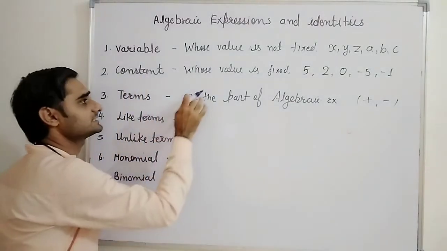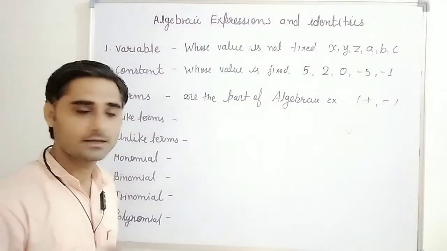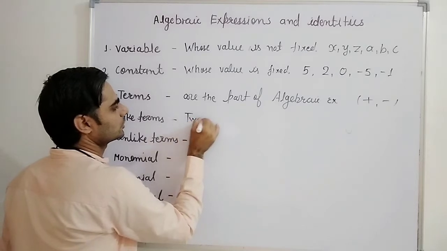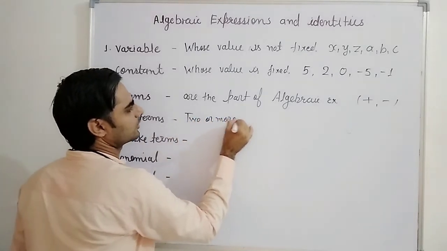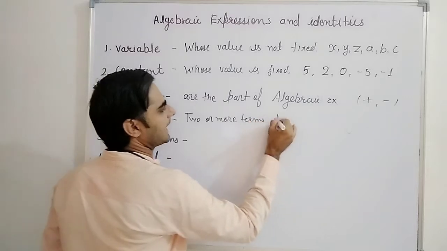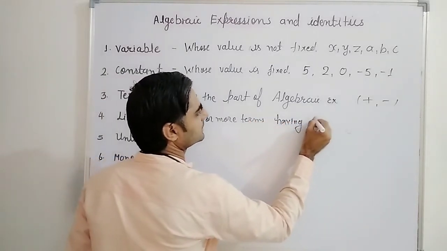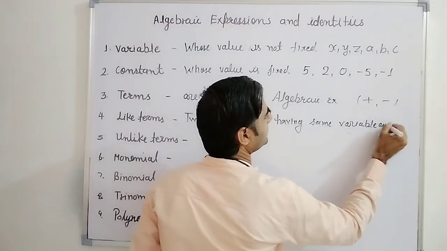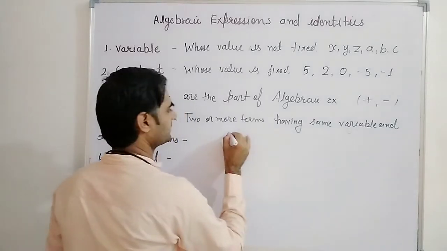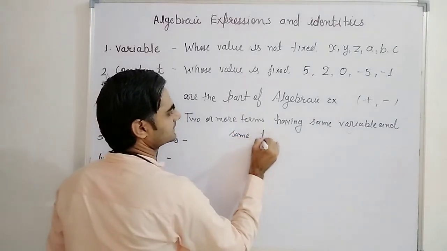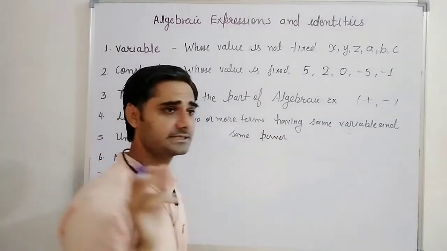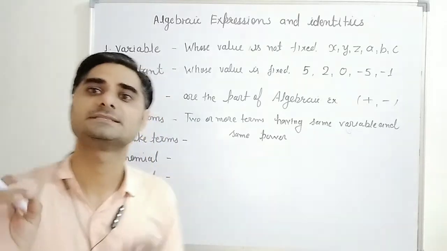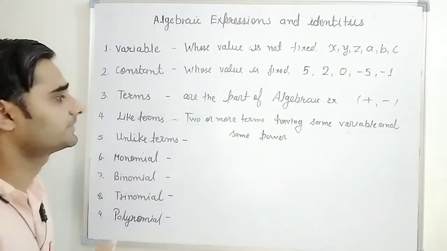So according to this algebraic expression, what will be like terms? Like terms are 2 or more terms having the same variable and the same power. ऐसी 2 terms आप ले लो जिनके वेरिएबल और पावर क्या हो? सेम हो. Same variable and same power should be there.